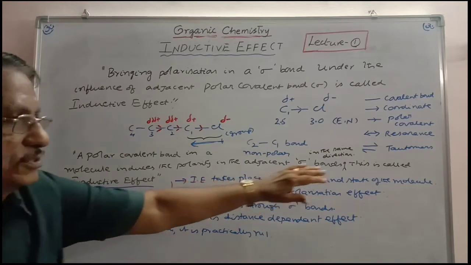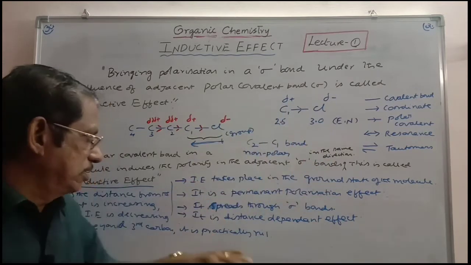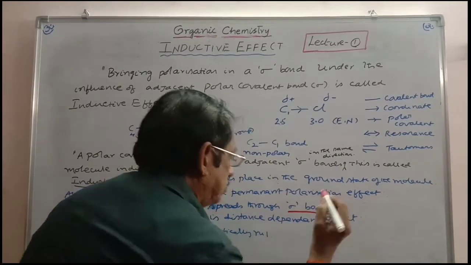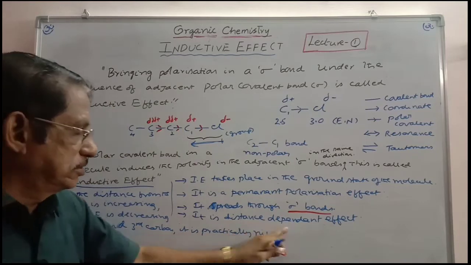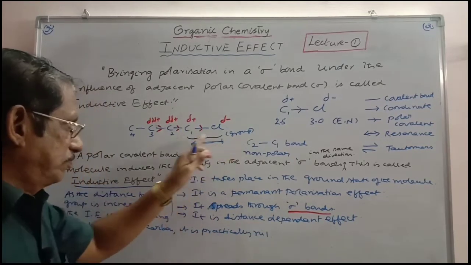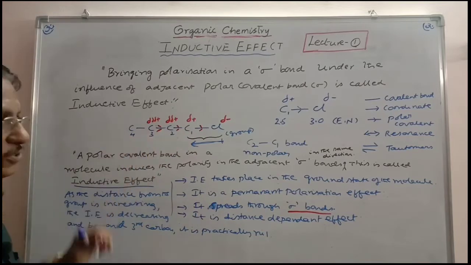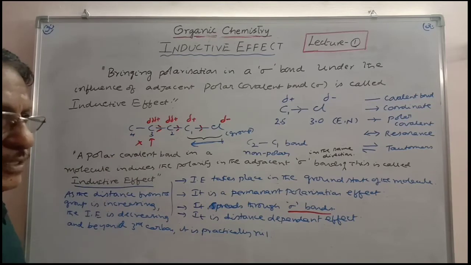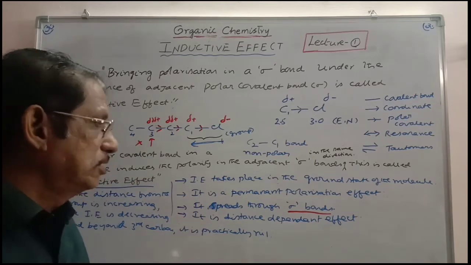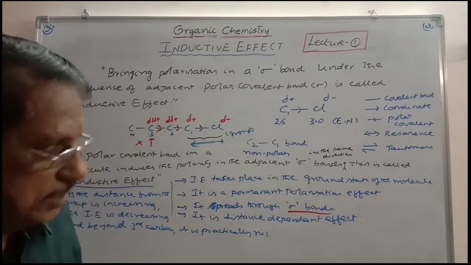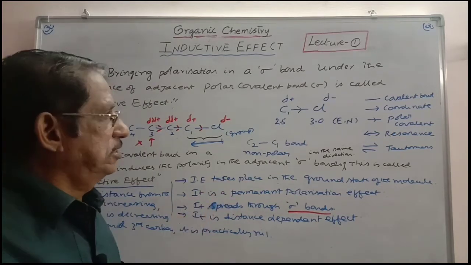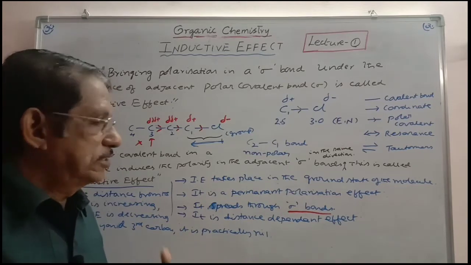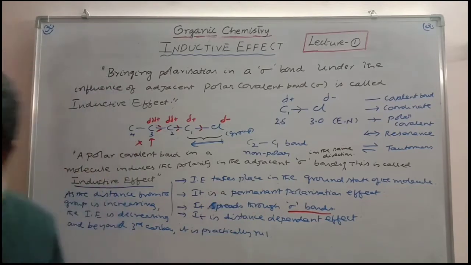So it takes place in the ground state of the molecule. It is a permanent polarization effect. It spreads through sigma bond. This is more important: it is a distance dependent effect. As the distance from the group is increasing, inductive effect is diminishing, and beyond the third carbon here, it is practically nil. You need not consider the inductive effect at all. Up to the third carbon, you can consider the inductive effect. So this is the situation you have to understand for the inductive effects. Next, we have to go to the types of inductive effects. Please note it.